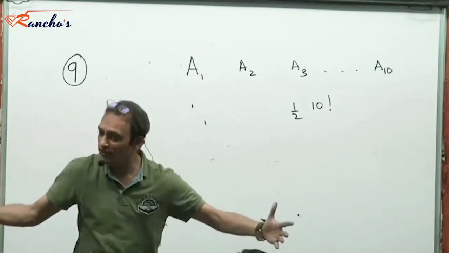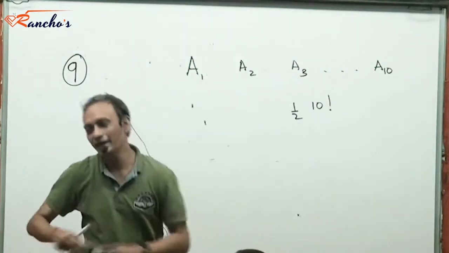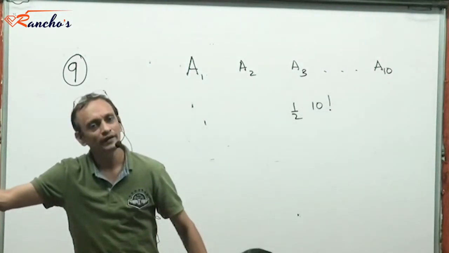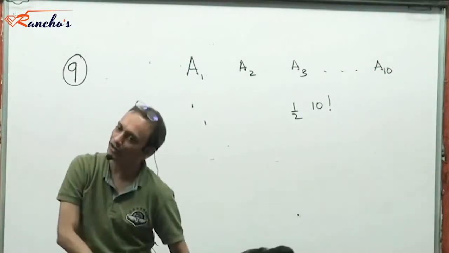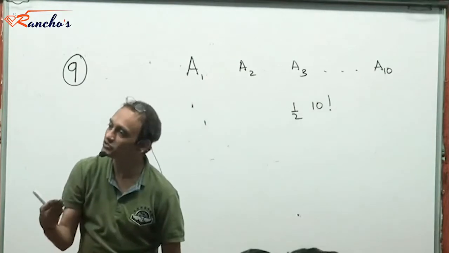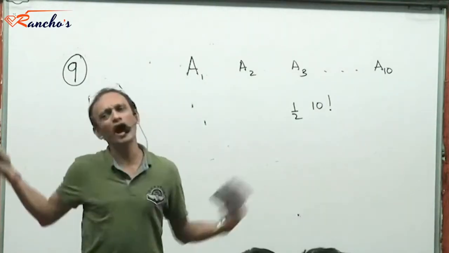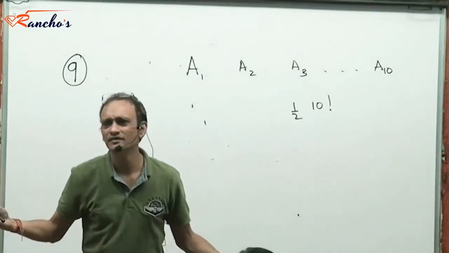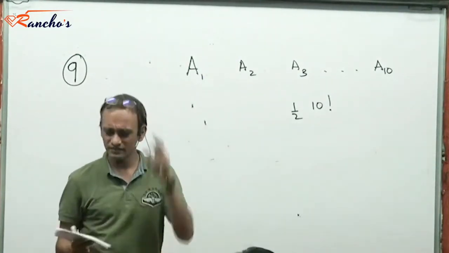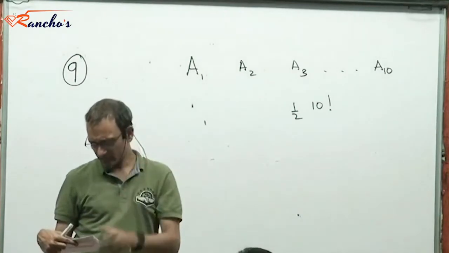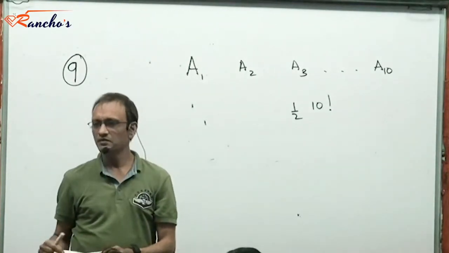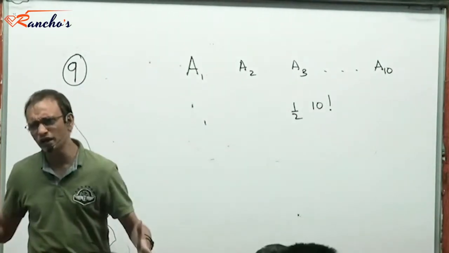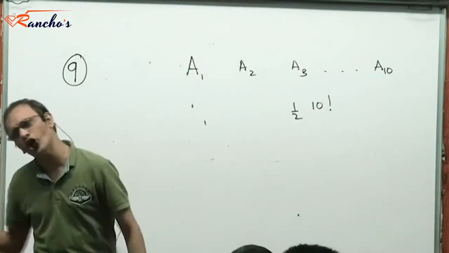There are 10 factorial ways in which we could rank them. In half of these cases, half of these 10 factorial, A1 would be ranked higher. In the remaining half, A2 would be higher than A1. Yes or no? So half of 10 factorial, yeah? Is it not? Right? Can you find 10 factorial cases in which A1 is above A2 in all?